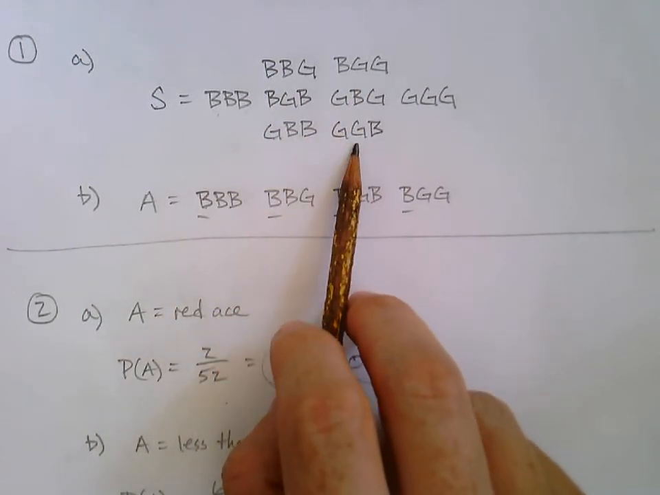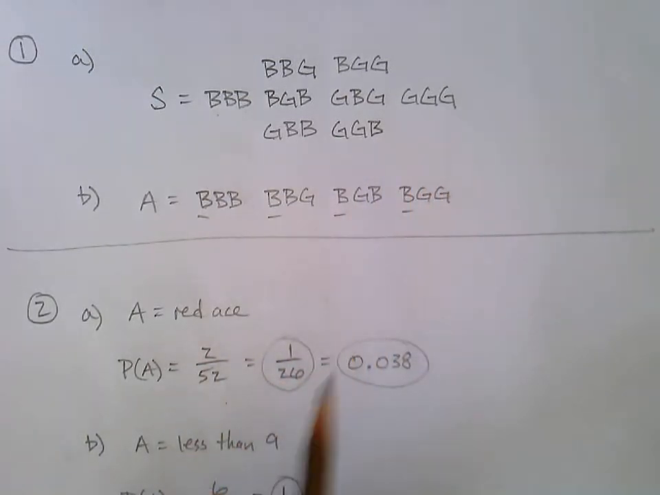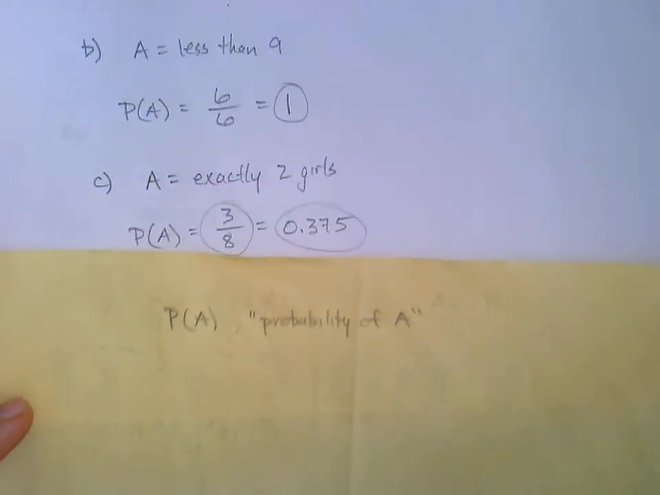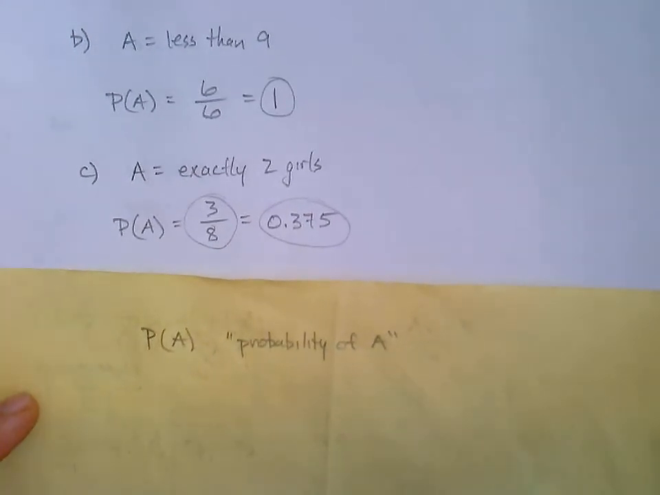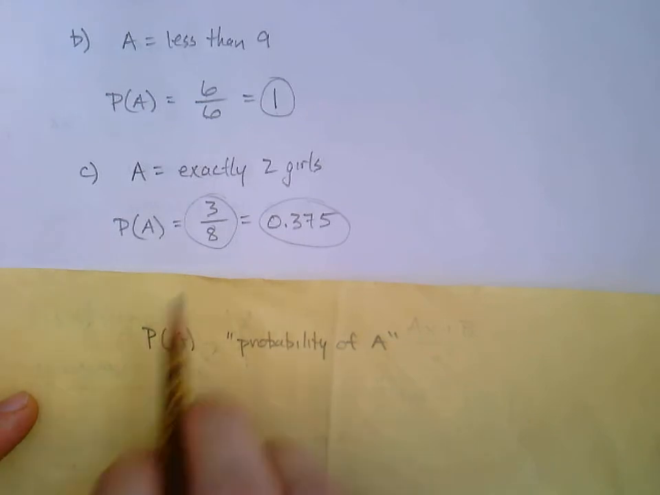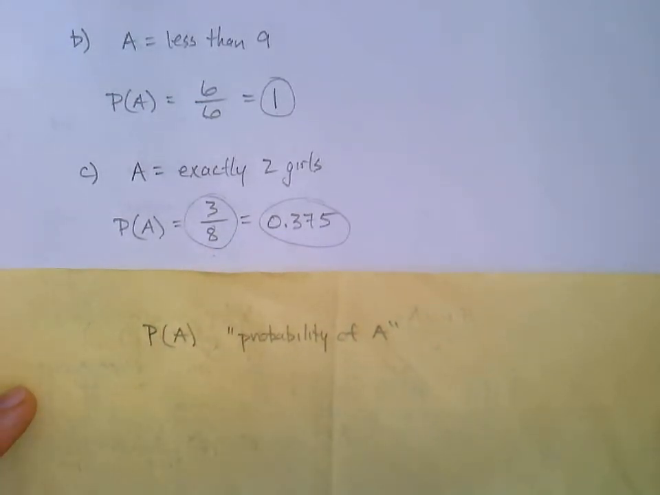Exactly 2 girls in each. We would not count girl, girl, girl because we want exactly 2 girls. Okay. So there's 3 ways out of a total of 8. Exactly 2 girls. The probability of that, probability of A, 3 out of 8. There's our fraction. It's already reduced, and we got the decimal form there. And that did not have to be rounded. It's exactly 0.375.